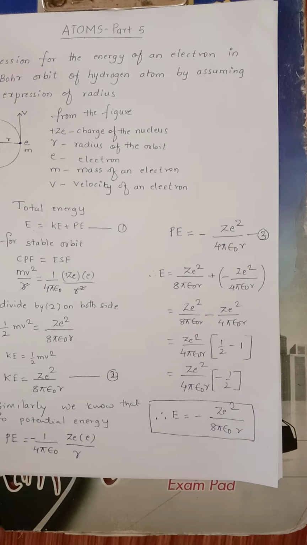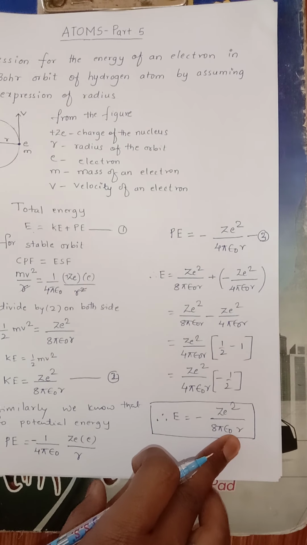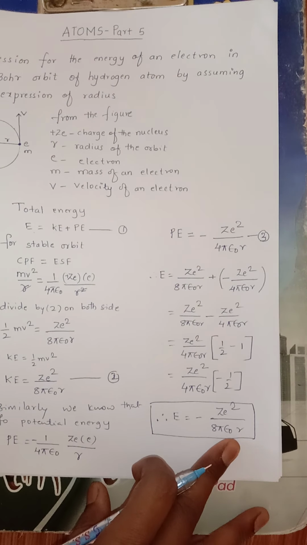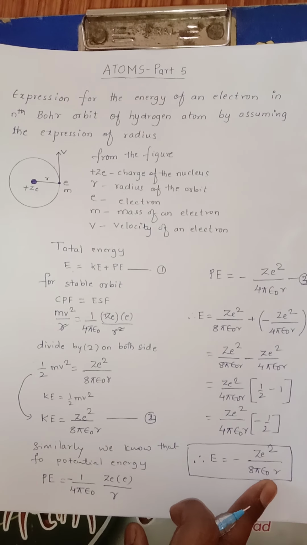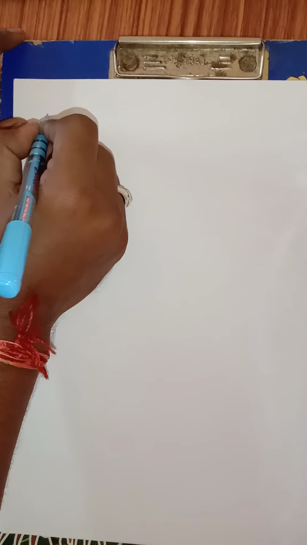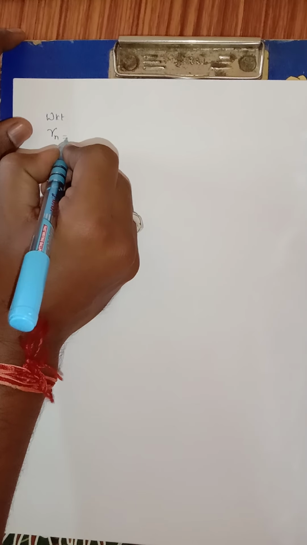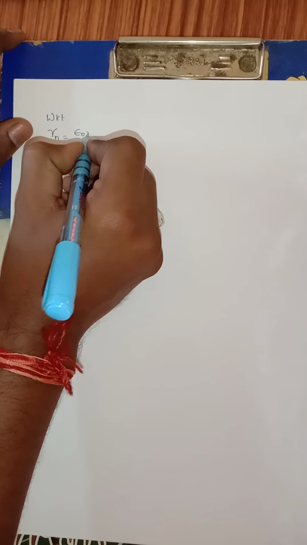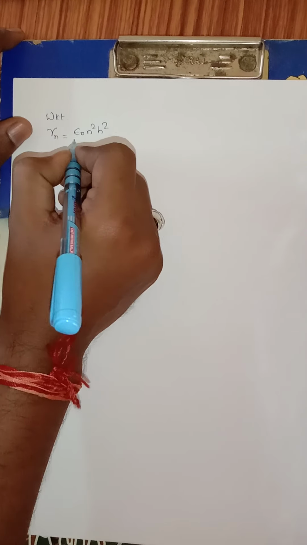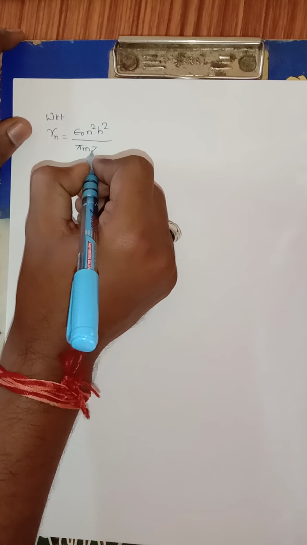Now we have the radius formula also. We have to write that formula, and using that formula we have to derive the equation for energy, right? We know that the radius for the nth orbit is given by epsilon naught n square h square upon pi m ze square, that we have derived in the last video.